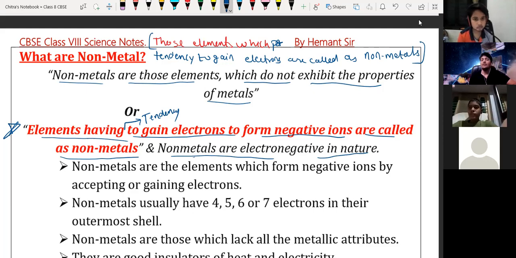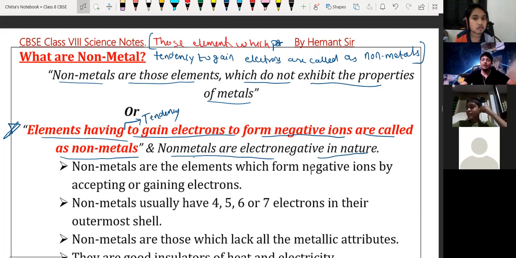Electronegative in nature means they have tendency to gain electron, and whenever they gain electron, they will form negative ions. That's why they are called electronegative elements, and their nature is the electronegative nature.